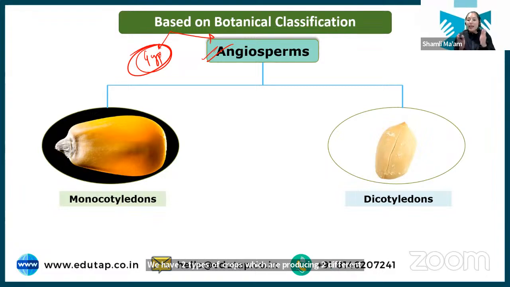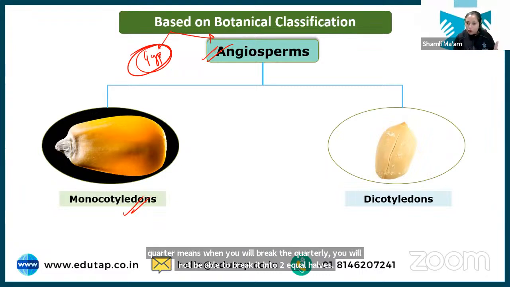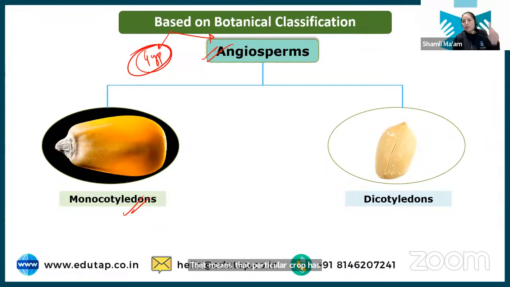If any plant has a seed with only one cotyledon, meaning when you break the seed you will not be able to break it into two equal halves, that particular crop has only one cotyledon, and this crop is a monocotyledon crop. Just understand it.